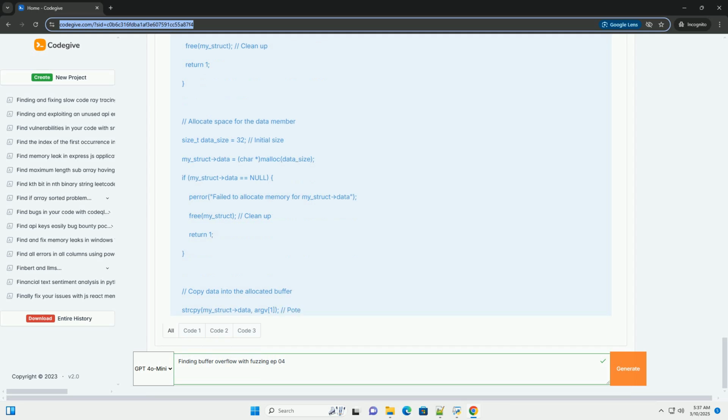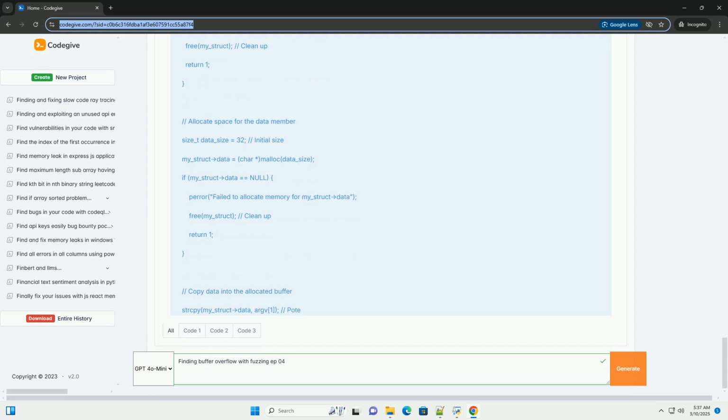Interpreting crash information. Segmentation fault, SIGSEGV: this is a common signal indicating that the program tried to access memory it wasn't allowed to access. This is frequently caused by buffer overflows, null pointer dereference, and other memory corruption issues. Heap corruption: if you're fuzzing a heap-based vulnerability, the crash message might indicate heap corruption. This means that the heap metadata, used to manage memory allocations, has been overwritten, leading to unpredictable behavior.